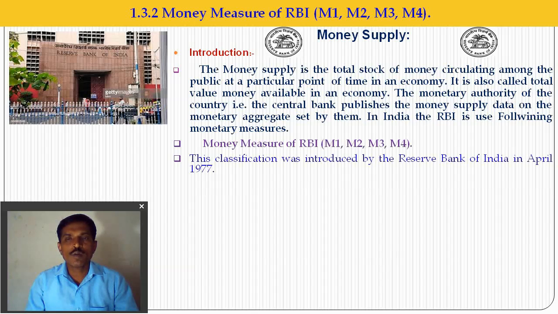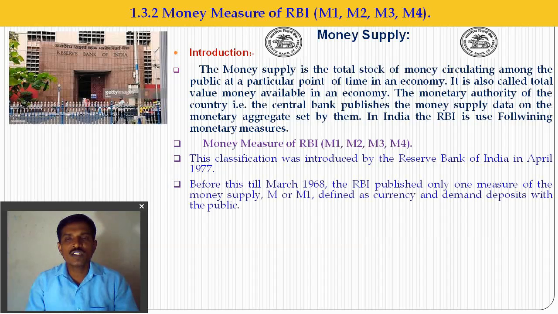The money measures of RBI are classified in four categories: M1, M2, M3 and M4. This classification was introduced by the Reserve Bank of India in April 1977. Before this, till March 1968, the RBI published only M1 as the measure of money supply. It was the narrow concept of money supply till 1968. But after 1977, RBI published various categories of money supply: M1, M2, M3 and M4.